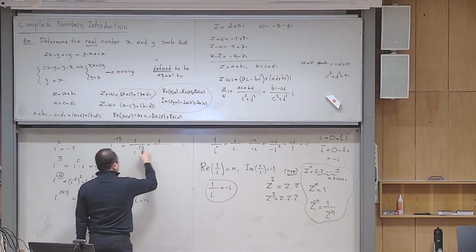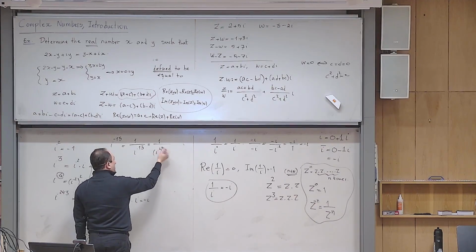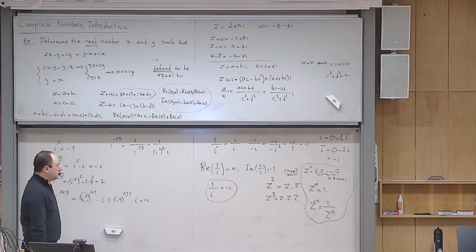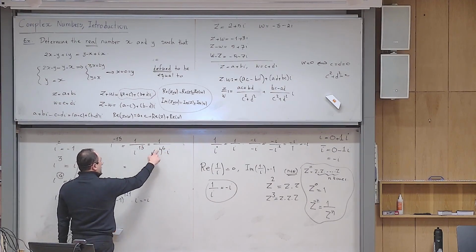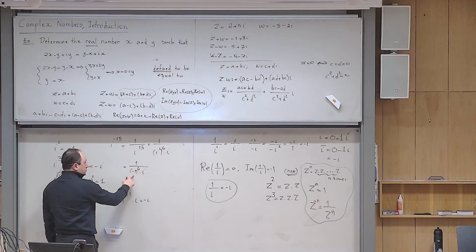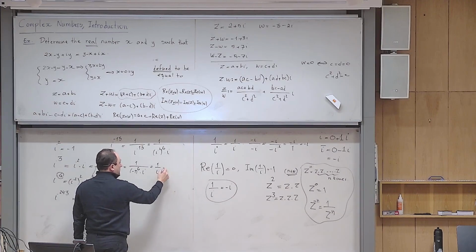And instead of i to the 13, I can write i squared to the power of 6 multiplied by one more i. Then the answer is 1 over minus 1 to the power 6 times i.